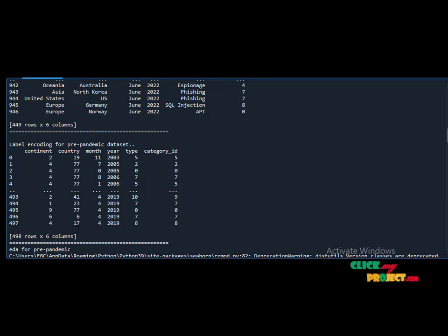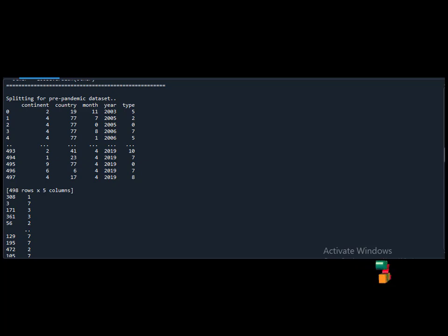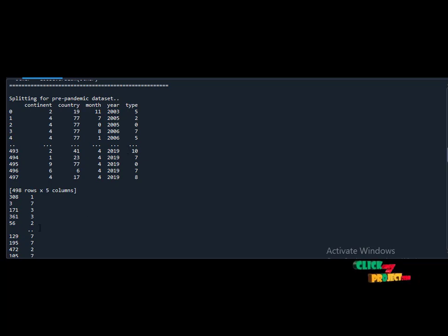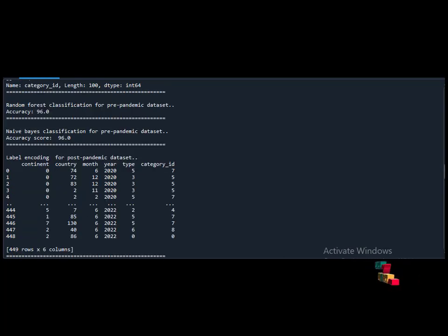So after that we are going to do label encoding because we need to convert the string values into int values, so that we can easily predict the values. So here we have split the pre-pandemic data set into train, X train and Y train. Like these are the data that need to be predicted and these are the labels. So now we have classified the data using random forest.